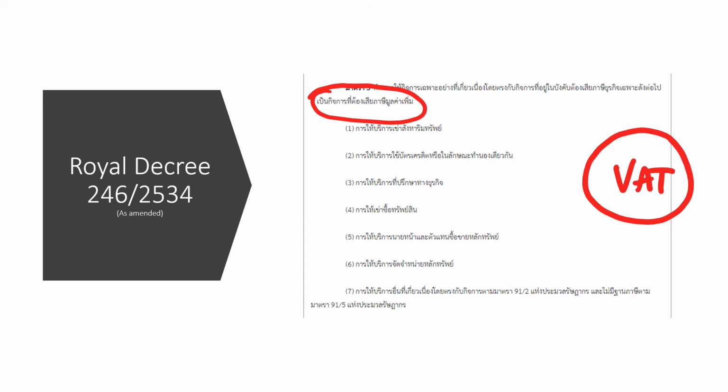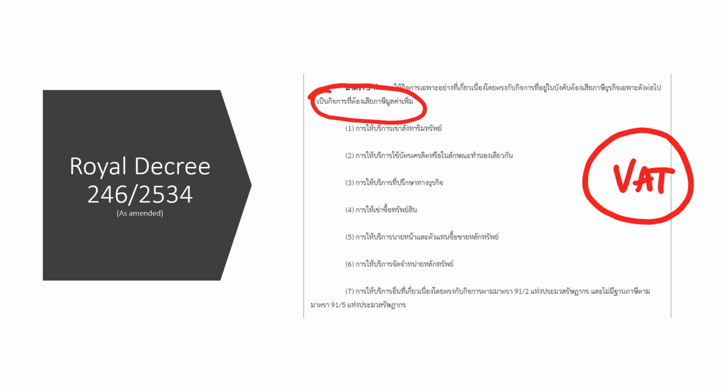This is in Royal Decree number 246. For example, K-Bank in general provides banking transactions or banking business, and in that case K-Bank doesn't have to pay VAT.